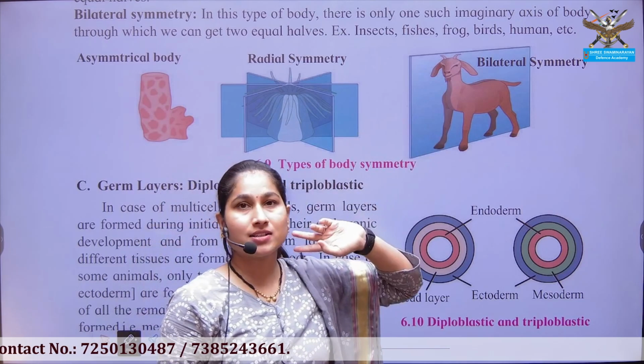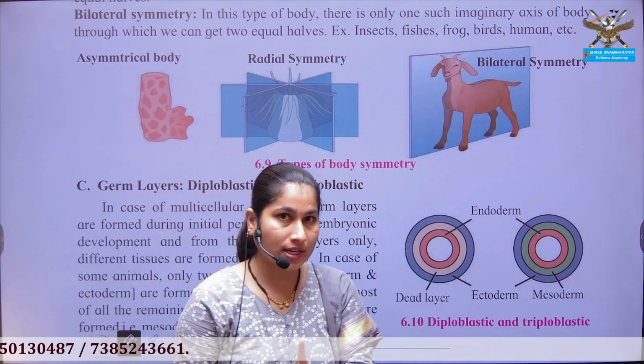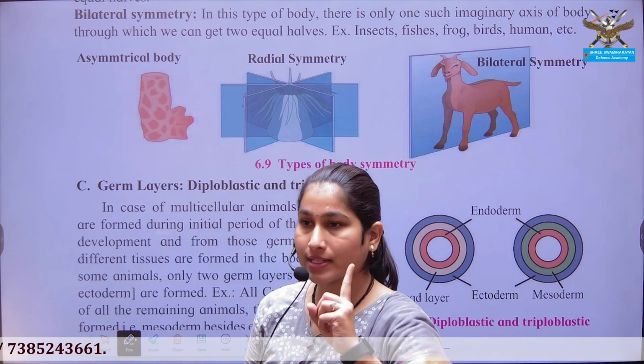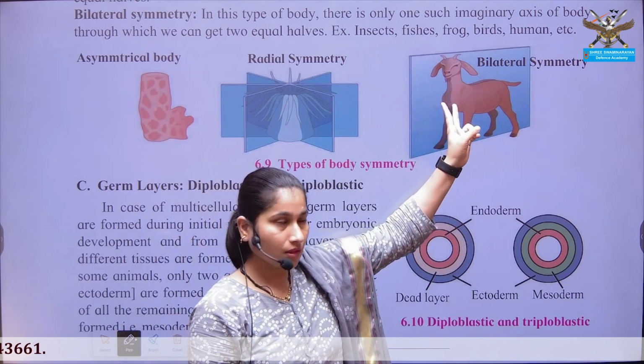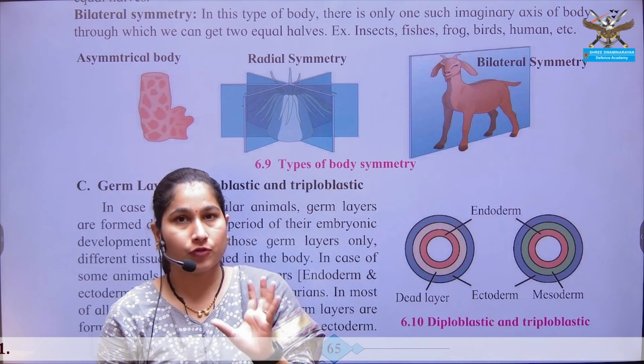In bilateral symmetry, just a single plane passes through the organism from a single angle, and that single plane at a single angle gives rise to equal halves of the organism.